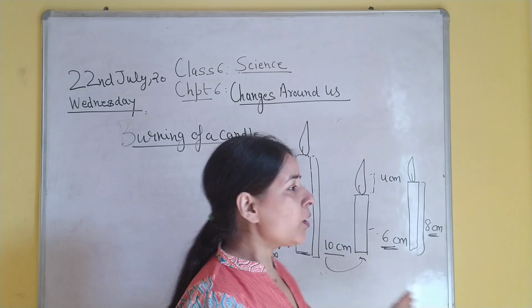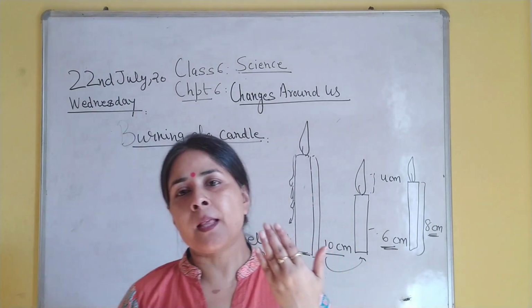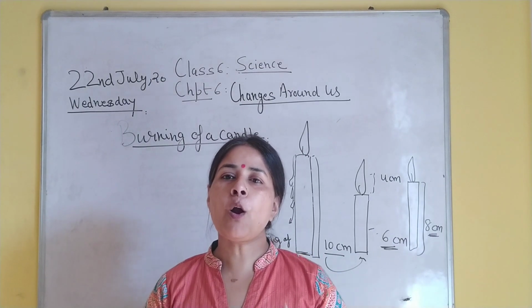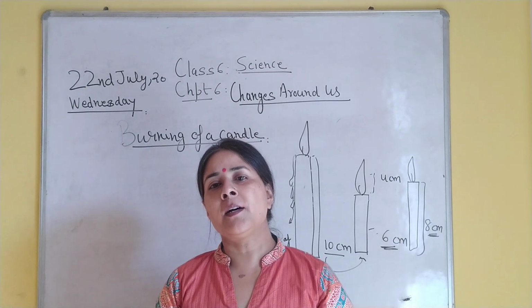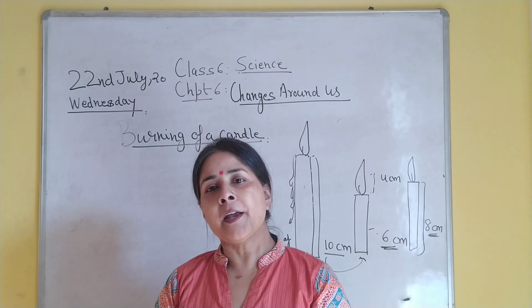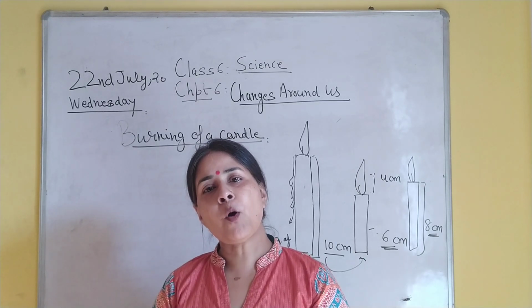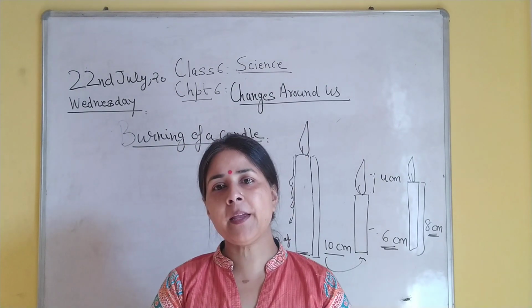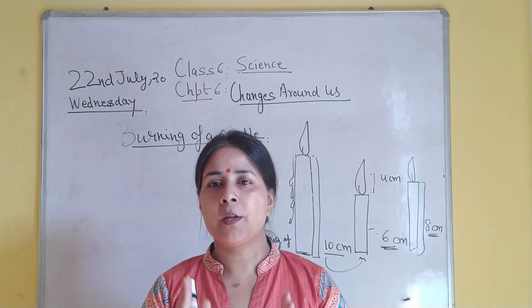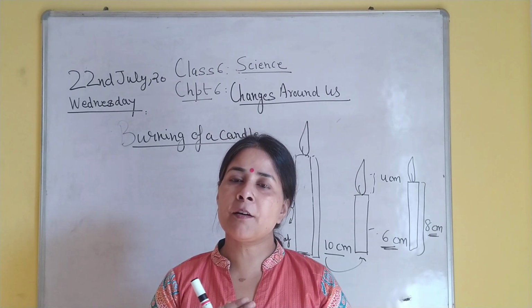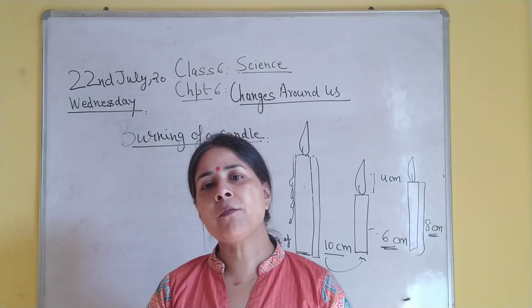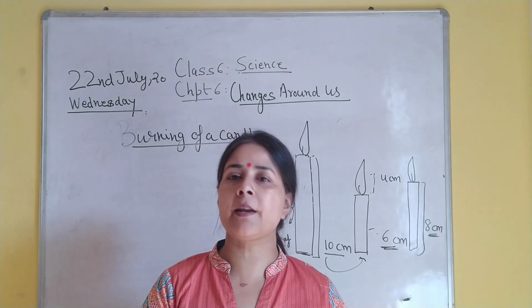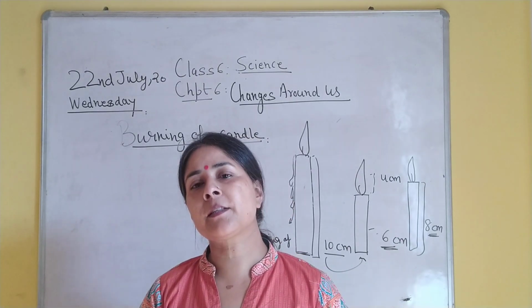इसलिए क्यों? Because when the candle burns, the wax gets molten, but not all the wax will get melted. Some of the wax will be used in the process of burning and it will go. कुछ wax आपका मेल्ट होके कैंडल पे ही रहेगा, उसको हम वापस लगा सकते हैं, जोड़ सकते हैं.